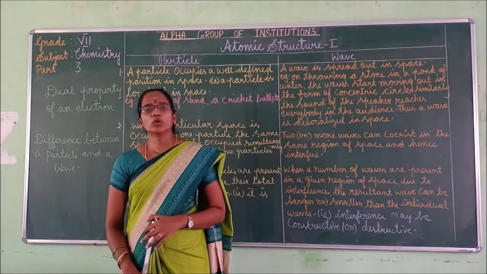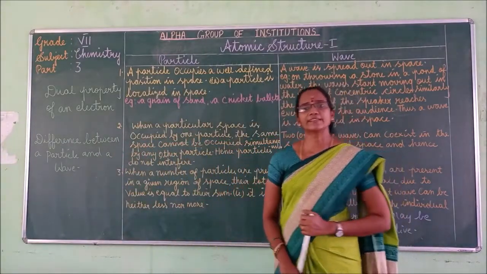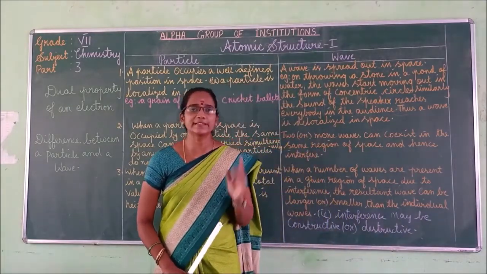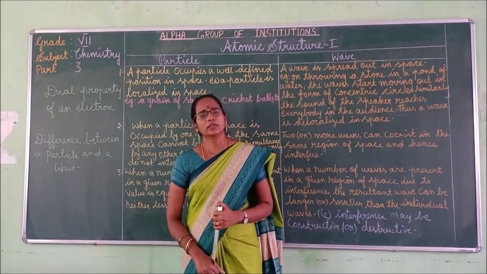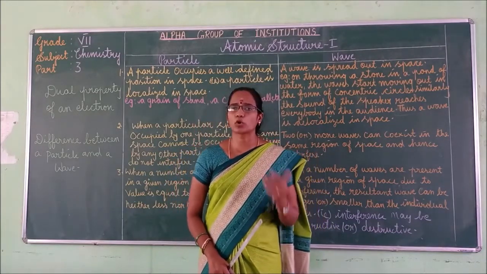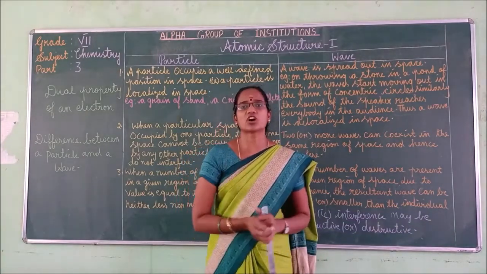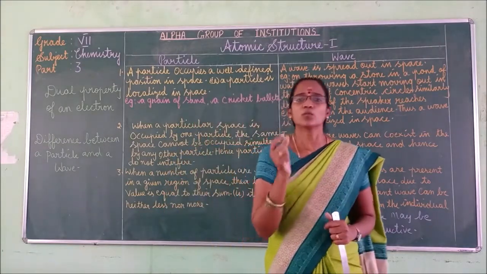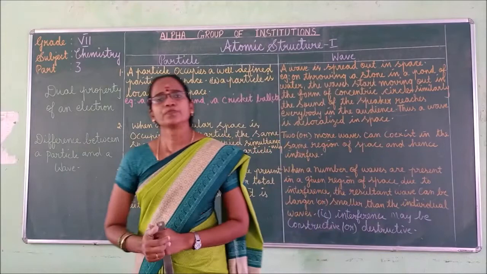In 1924, Louis de Broglie suggested that if light possesses both particle and wave nature, right? According to Louis de Broglie, like photons, material particles such as proton, electron, atoms, molecules, a piece of chalk, a piece of stone and an iron ball possess both material particle as well as wave nature, right?